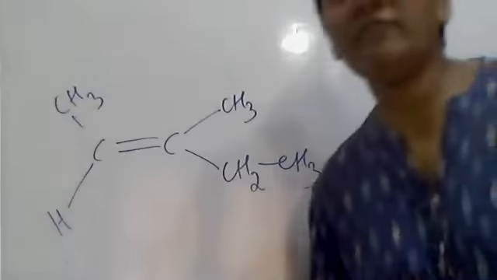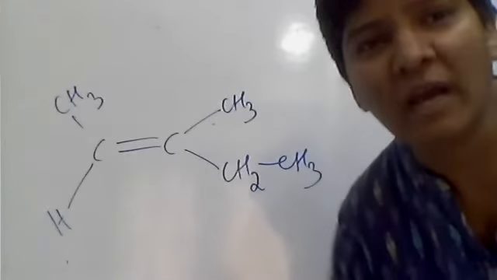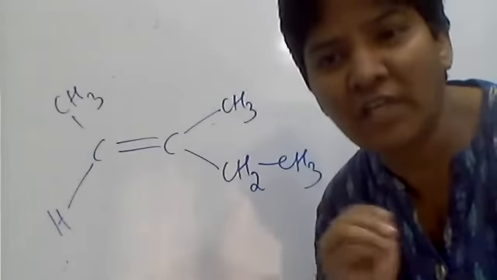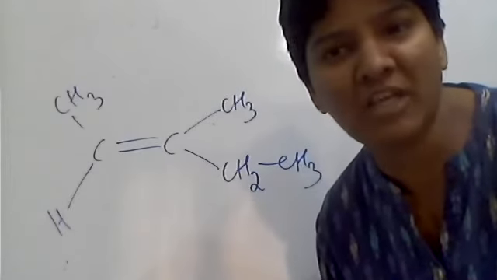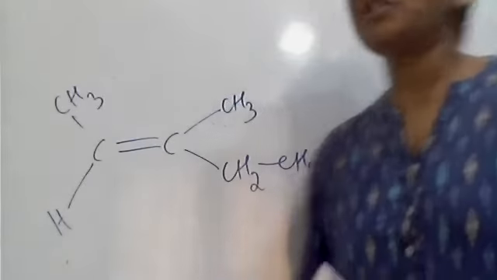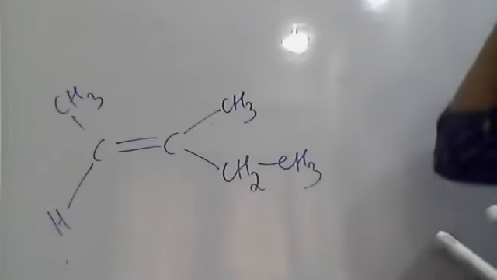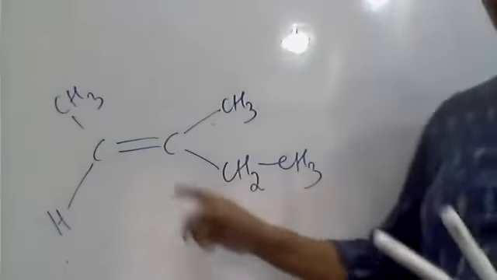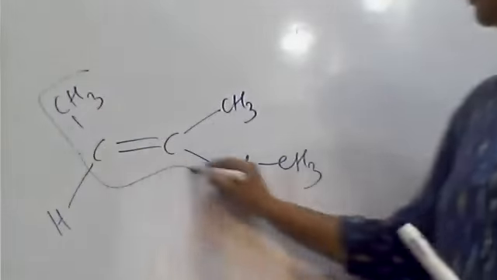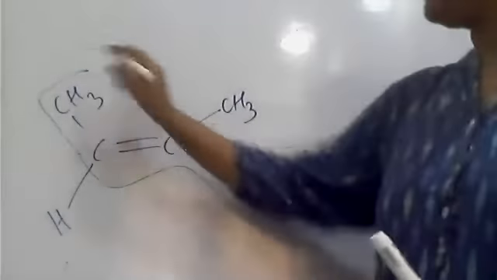So how do you give the name of the compound according to the IUPAC system? Whenever you want to give the name of the compound, first select the longest carbon chain. The longest carbon chain should contain the double bond. So this is your longest carbon chain.